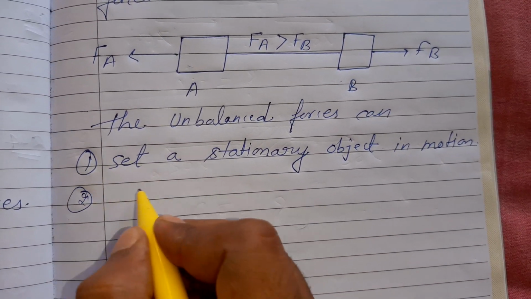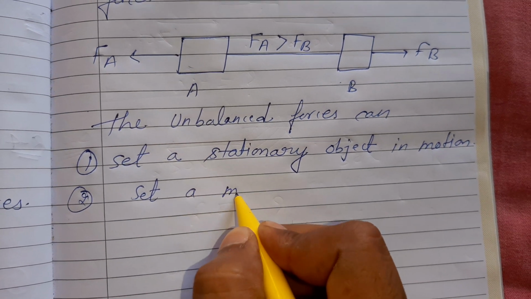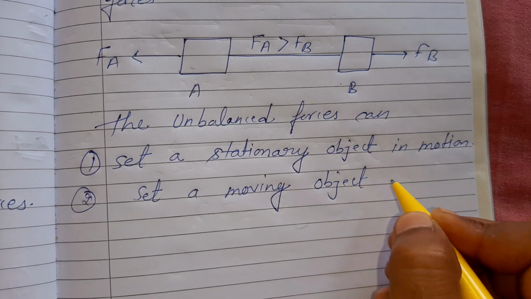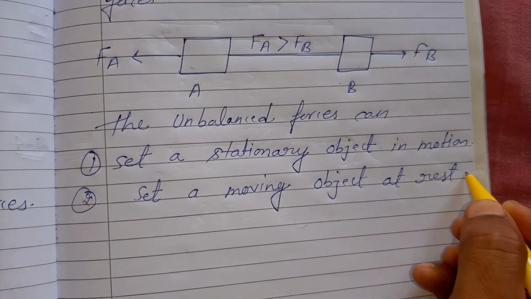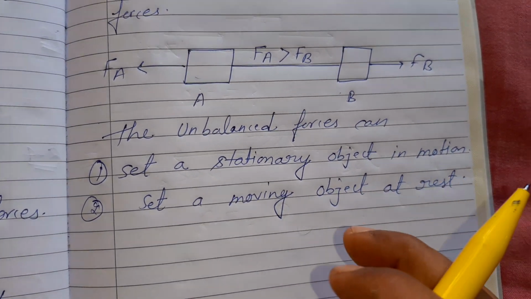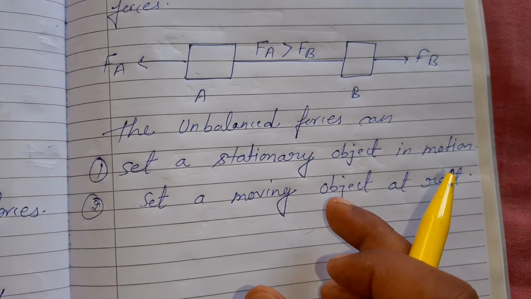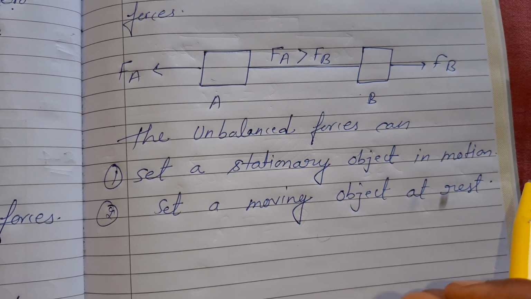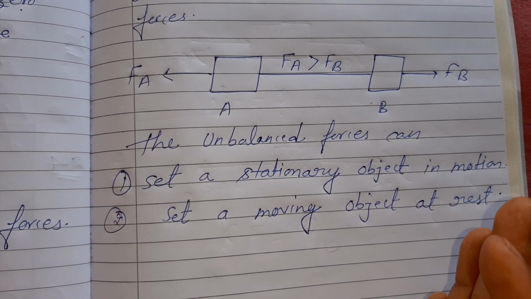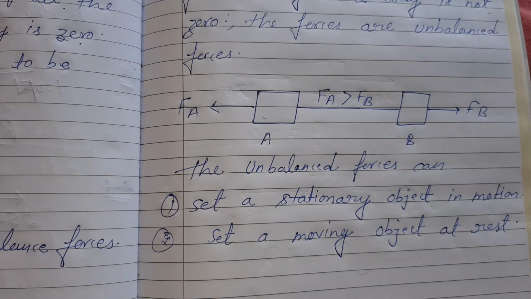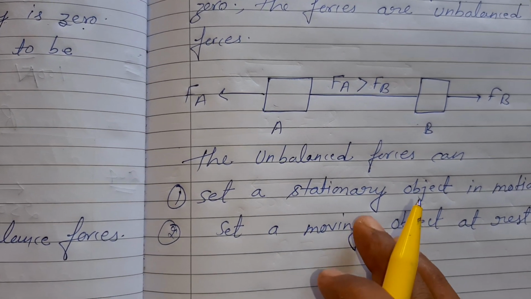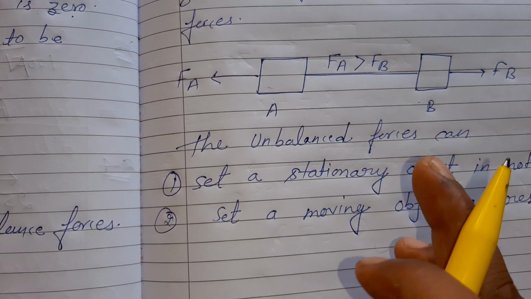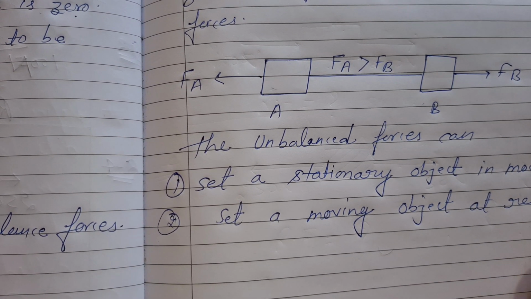And the second point, set a moving object at rest. So setting a stationary object in motion and setting a moving object at rest are done with the unbalanced force, when we apply force on that particular object. Okay, so these two diagrams are very important for you. The last topic, effect of forces, we will discuss in the next video.